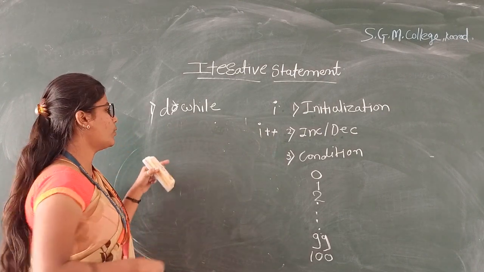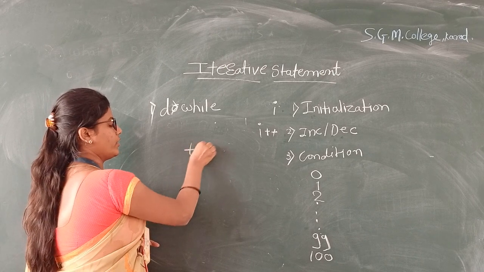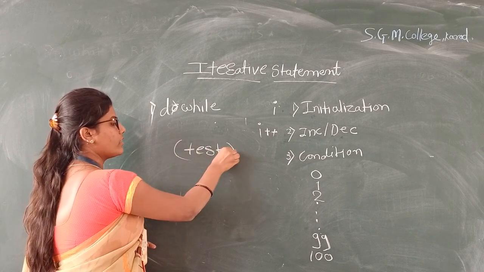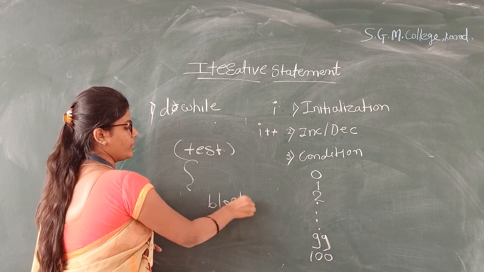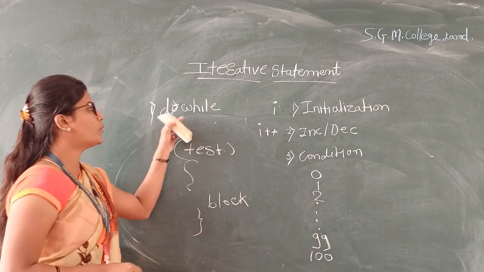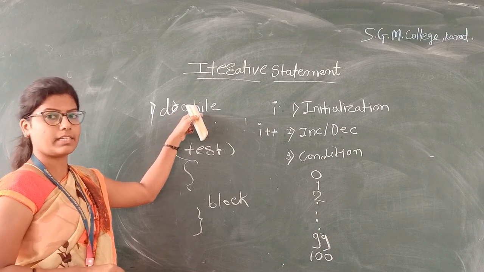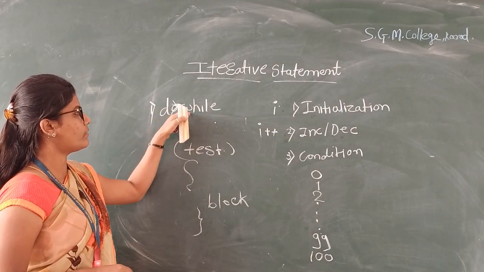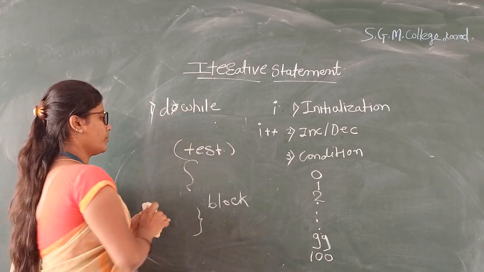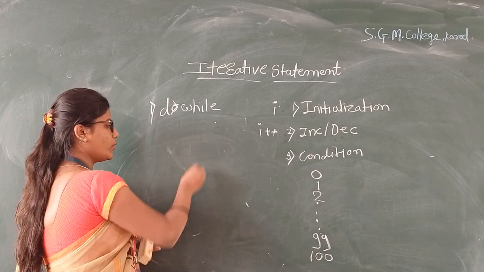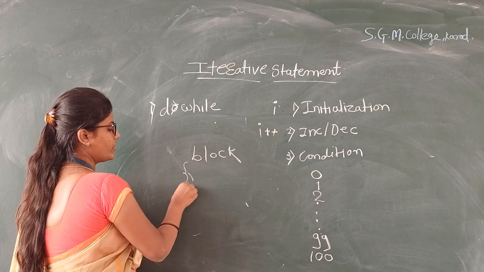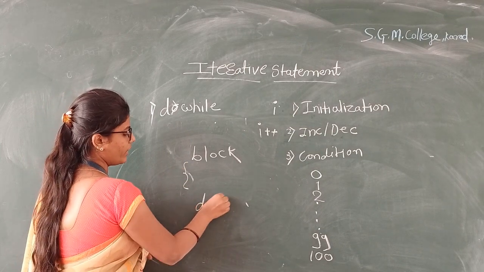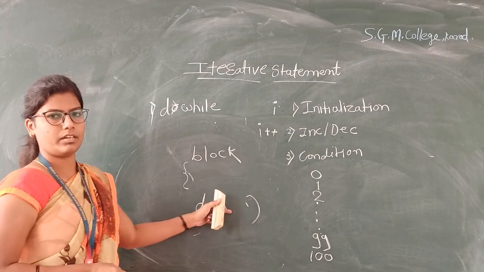In the while loop we first test the condition, and after that the block of statements is executed. But do while is an exit control loop. In the do while statement we execute the block of statements first and then we check the condition.